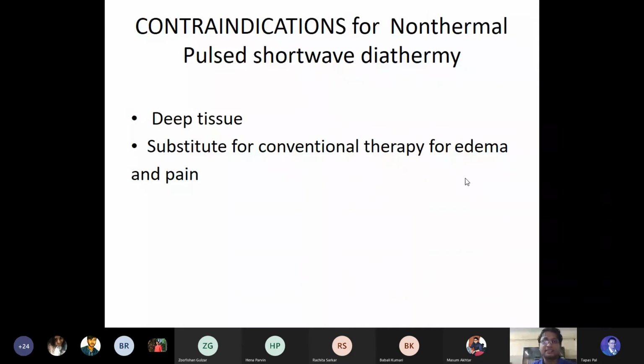And it is also contraindicated if you want to substitute it for conventional therapy for edema and pain. So if someone has edema and a very painful area, that is the time you cannot use this PSWD machine.